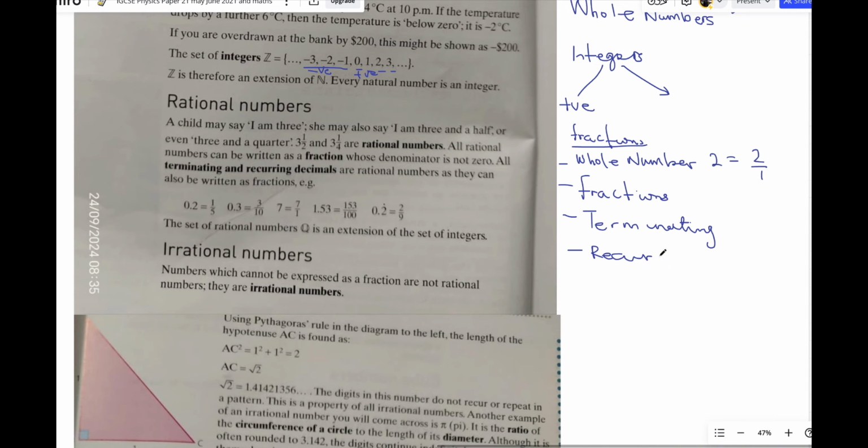So if you have a recurring decimal or a terminating decimal, they are called rational numbers.